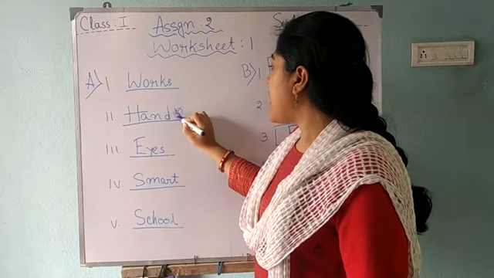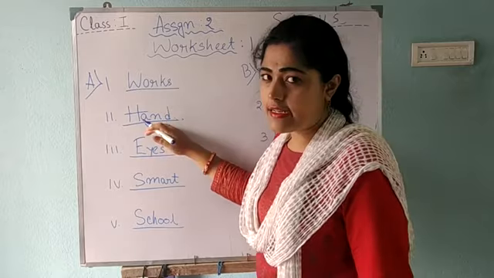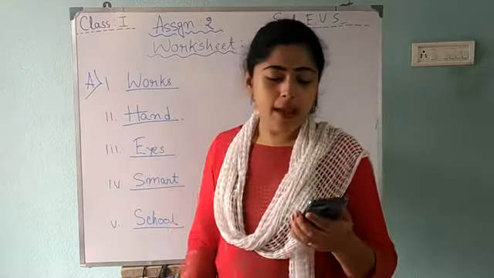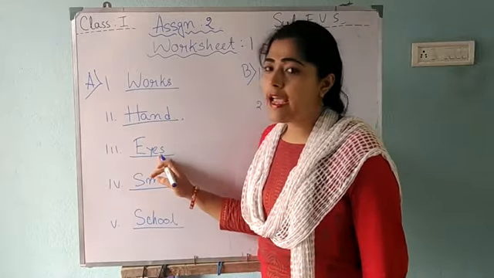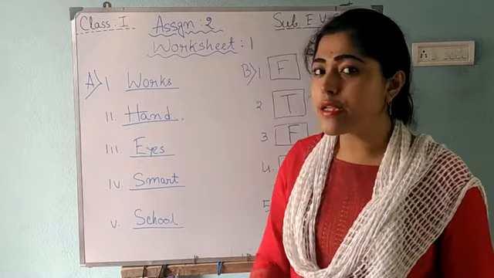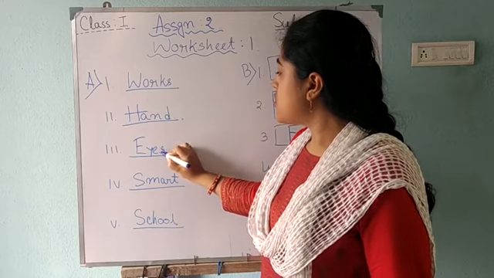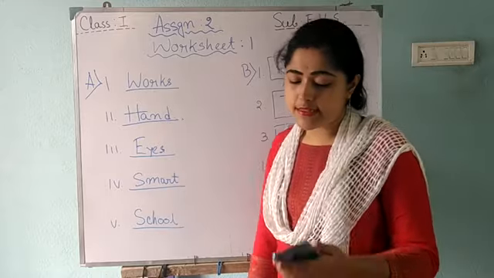Hand is the right answer. Question number 3. We watch TV by our eyes. Here we watch TV by both our eyes. That's why I gave "eyes" here.